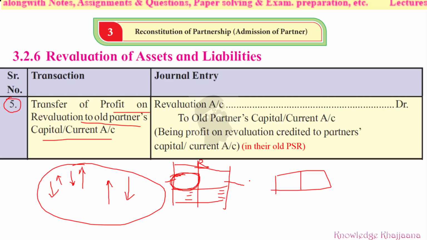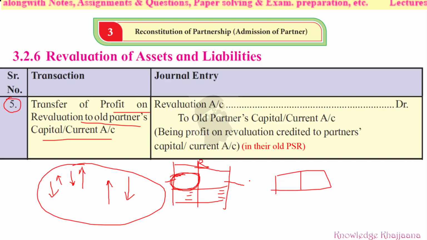The same rule is applicable over here. Whatever you have learned in lesson number 1, the same rule is applicable everywhere, may it be the partnership, the admission of a partner, the death of a partner, retirement of a partner, or dissolution of the firm. For everything the rule is the same. If the profit is found over here, then it is distributed to the partners' capital or current accounts in their old profit sharing ratios, because it is only because of their old balance sheet and old adjustment. It is distributed to their credit side.